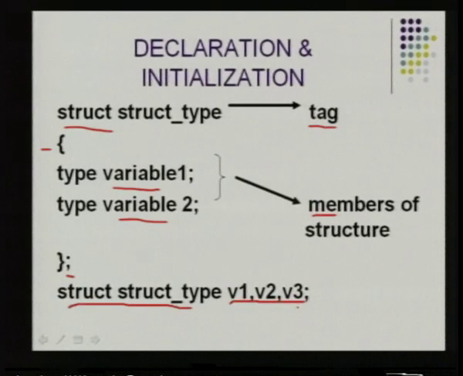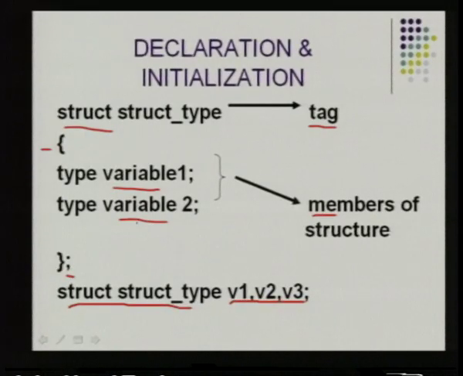Normally, when we declare variables, we say int variable name or character variable name. Here we are declaring structure variable name. So, these variables belong to this data type called structure, which is defined by the user for his application's need. So, these are the parts to be remembered when we are declaring a structure, and the variables which are present inside the structure should come between opening and closing braces, and it should be terminated with a semicolon. Anything that is missing over here will lead to a compilation error.